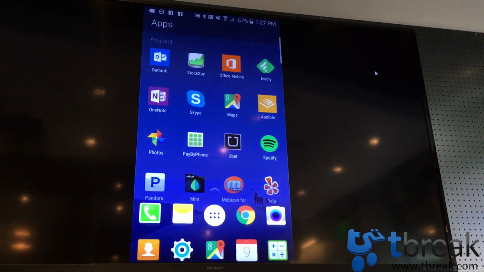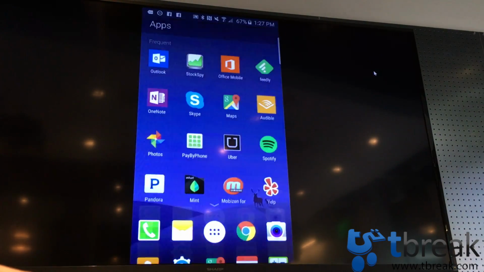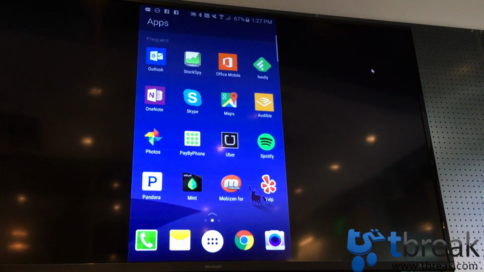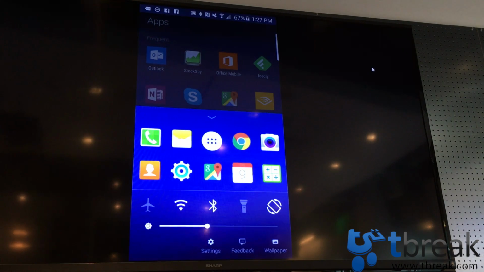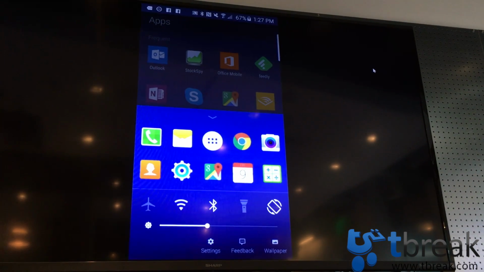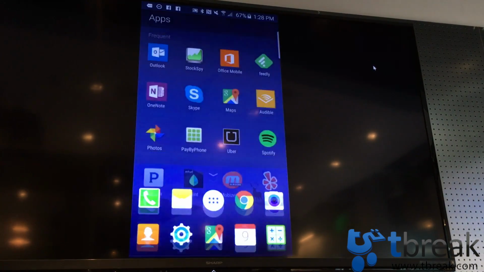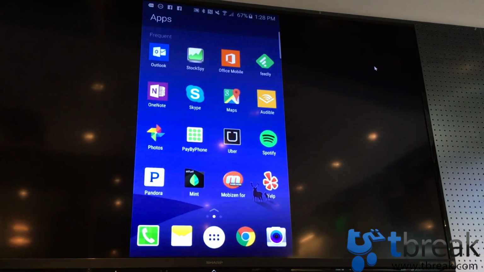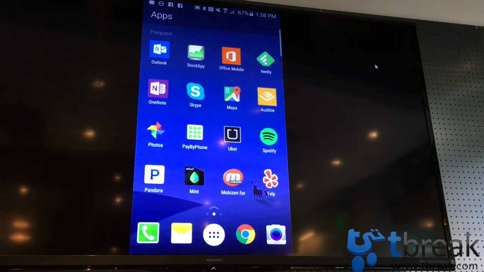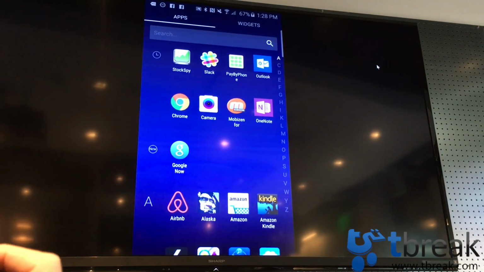If I demo another feature here, you'll see that we've also got this expandable toolbar, which allows us to have tools and things like this. For example, we got a lot of feedback from Next that people want quick access to tools, to be able to turn on the flashlight, disable airplane mode, this kind of thing. If there are applications that aren't on this list and I need to launch something new, I can just hit the center button here and I get my search capability and my all apps experience.